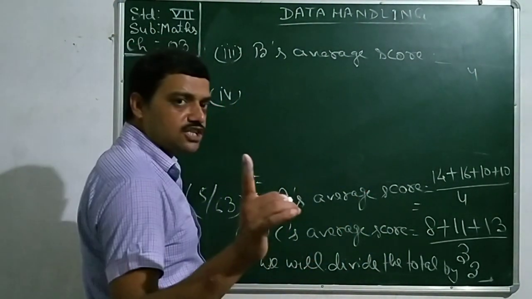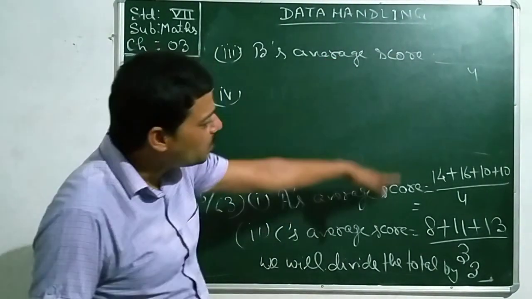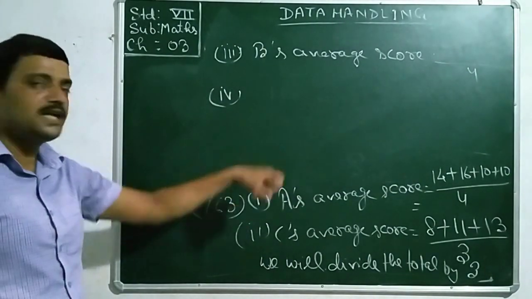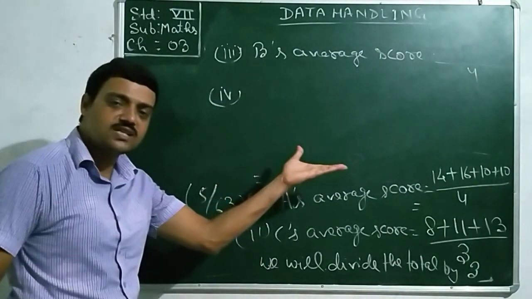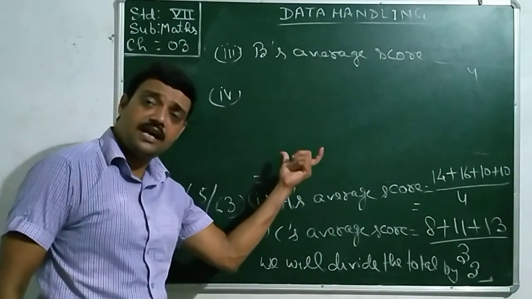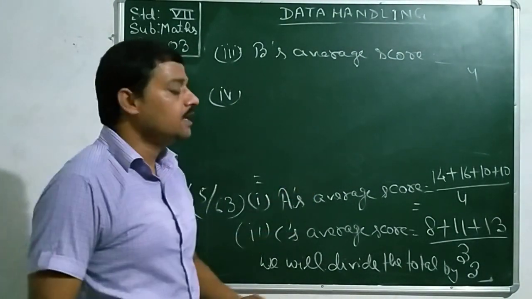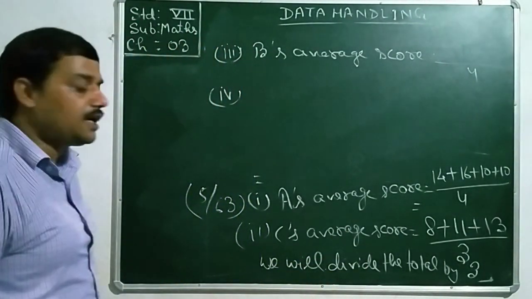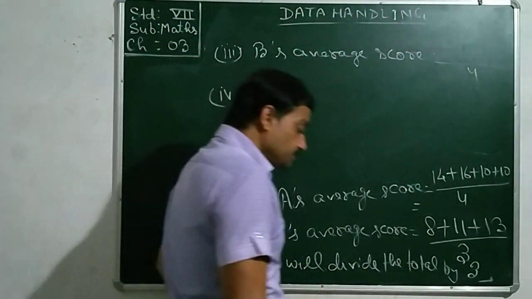After calculating this much, you will observe that most probably A would be the best performer. Calculate it yourself. If the average of A is highest, then A. Otherwise, whoever has got the highest average will be counted as the best performer.